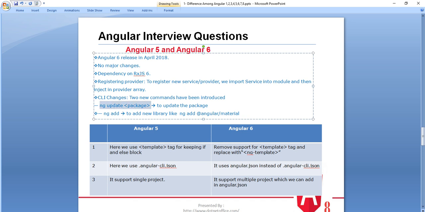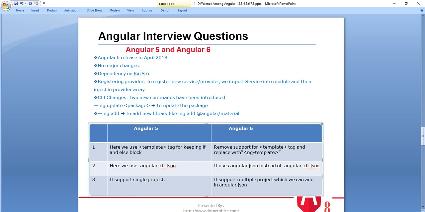So that was introduced in Angular 6. And another command they have added is ng add, for whichever library you want to add. Like when we were learning about Angular Material, we added that library using this command, so that we have seen. And there are some other differences.